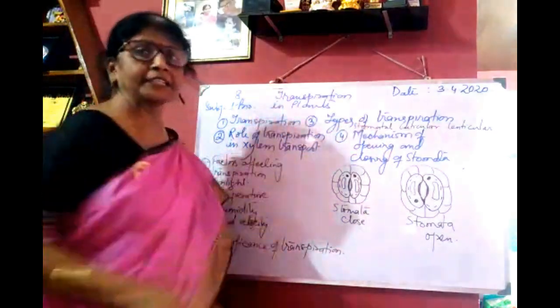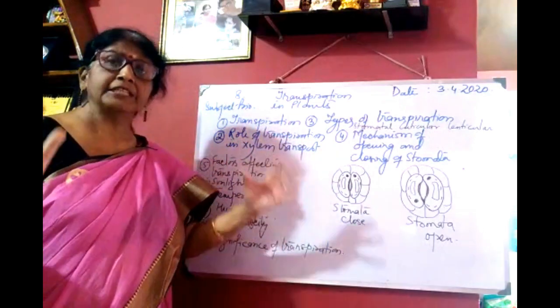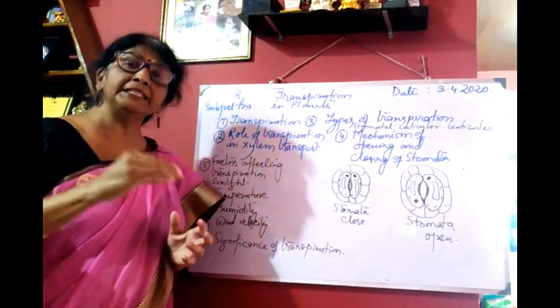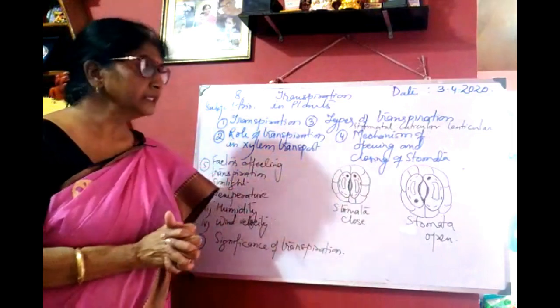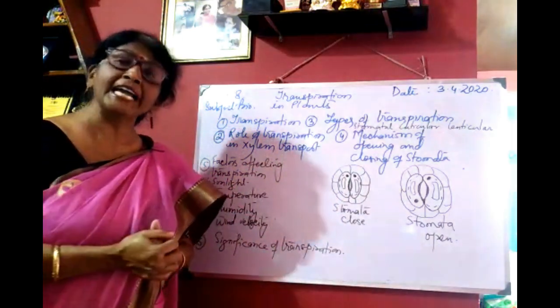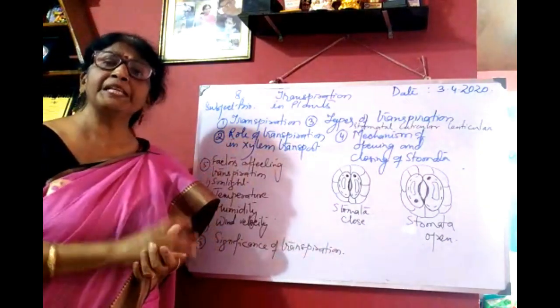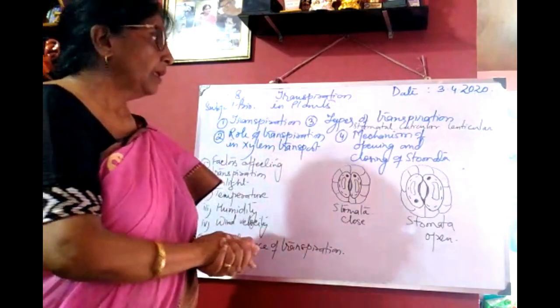Now, if we consider the total transpiration taking place in a plant, then 90 to 99% of transpiration takes place through stomata. About 1 to 9% takes place through the cuticle. And lenticular transpiration is only 0.1 to 1%.